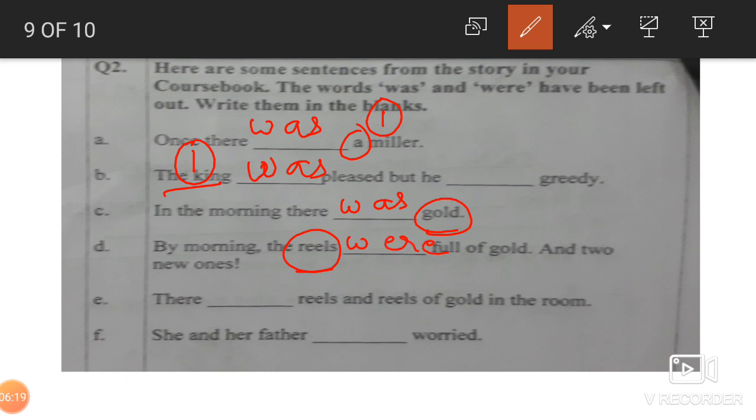Reels were full of gold. So again reels were many, so there were reels and reels of gold in the room. She and her father, here we are talking about two people, more than one, so were worried. Is that clear, children?